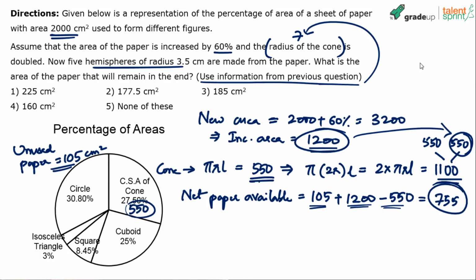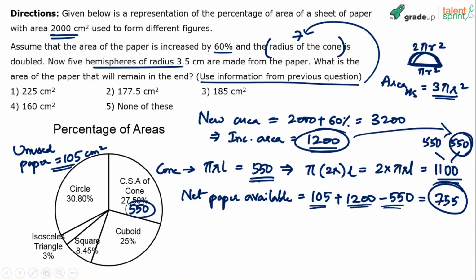You know what is a hemisphere, right? A hemisphere is half of a sphere. I mean, it's a 3D figure. I'll not be able to draw it, but it is half of a sphere. And the surface area of a hemisphere will be what? See, the surface area of a sphere is 4 pi r square. So for half of the sphere, it will be 2 pi r square plus this circle, pi r square. 2 pi r square plus pi r square, 3 pi r square. You understand? So the area for a hemisphere is 3 pi r square.